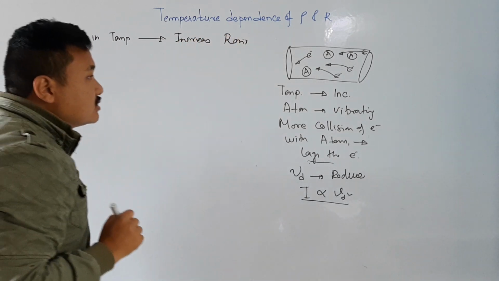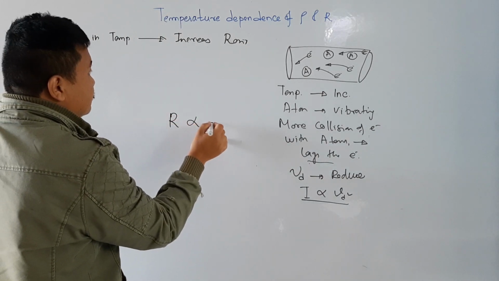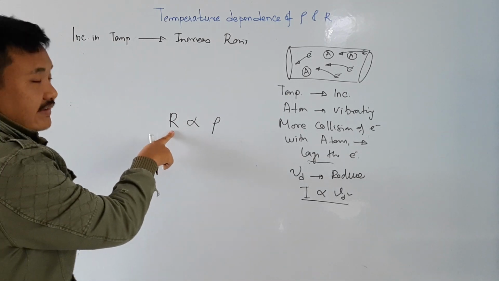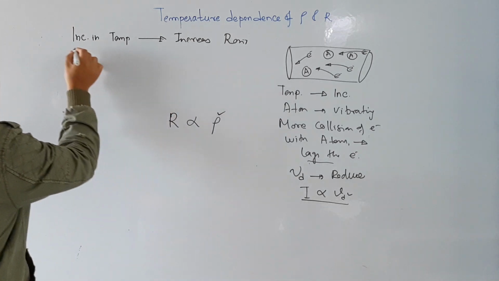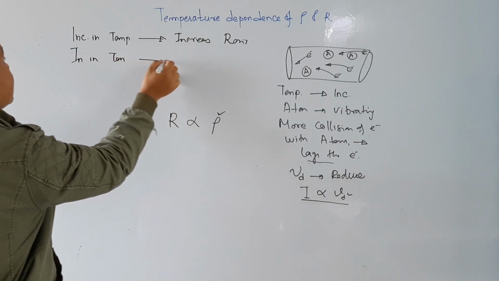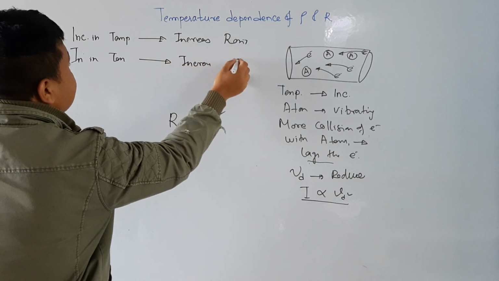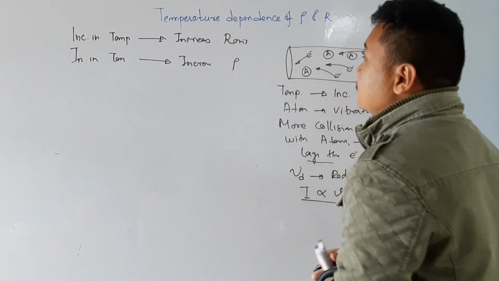And also we know that resistance is proportional to resistivity. If the resistance increases, then resistivity will also increase, therefore I can also write that an increase in temperature increases resistivity. So these two are very important, the temperature dependence.